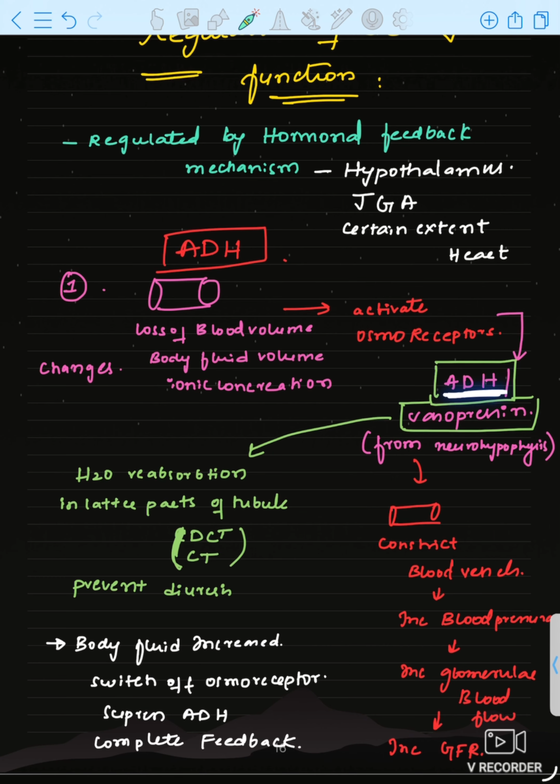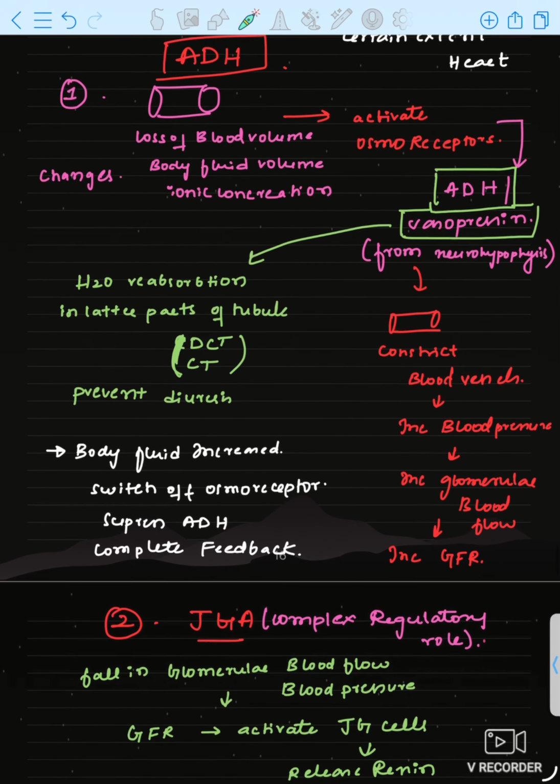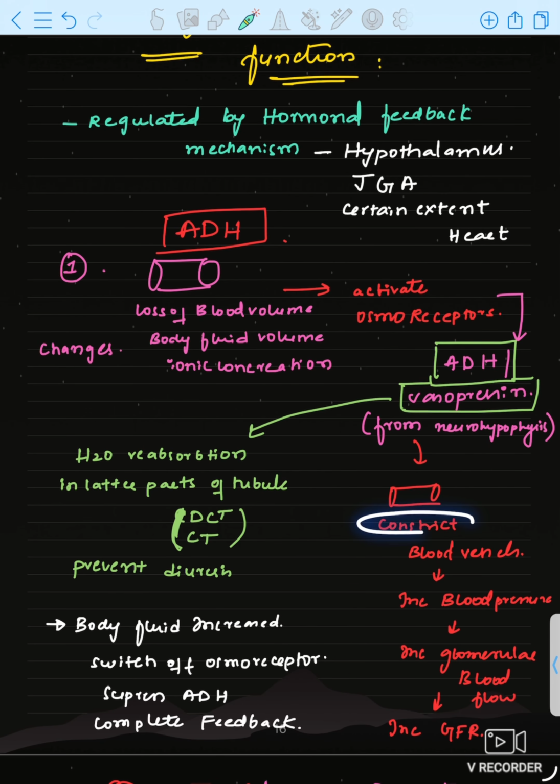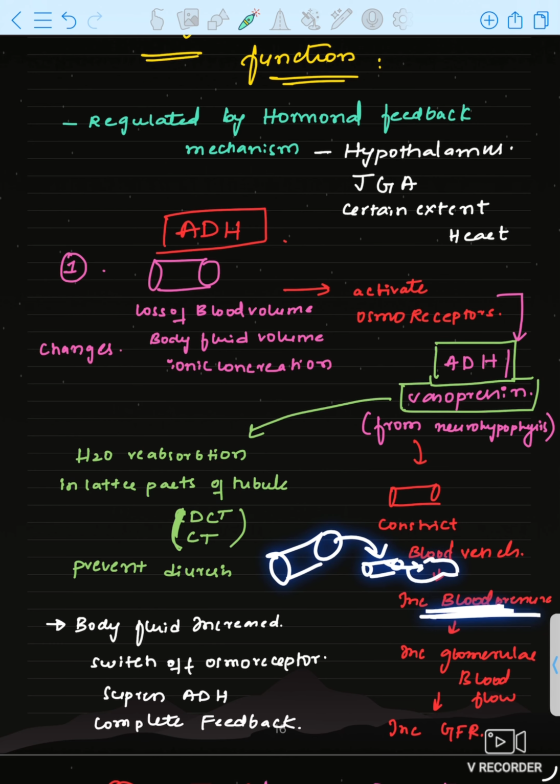We release the antidiuretic hormone or vasopressin from the neurohypophysis. This is the pituitary, the posterior pituitary. From the posterior pituitary, antidiuretic hormone or vasopressin is released. Now what does it do? It constricts the blood vessels. Blood pressure will increase, and through blood pressure, the renal arteries there, the afferent arteriole and then the glomerulus. If blood pressure is increasing, glomerular blood flow will also increase, and GFR will also increase.